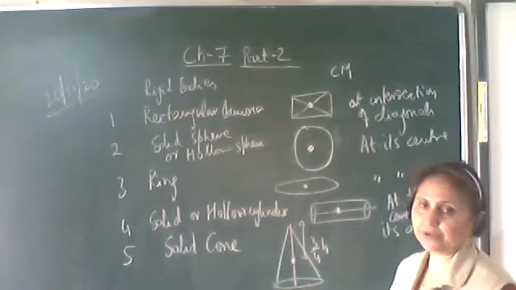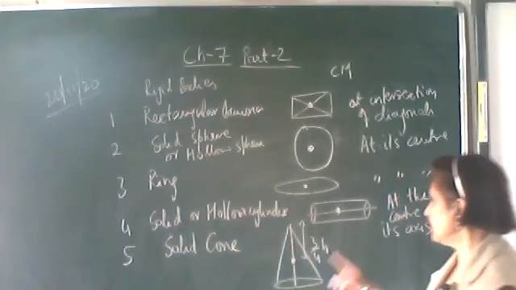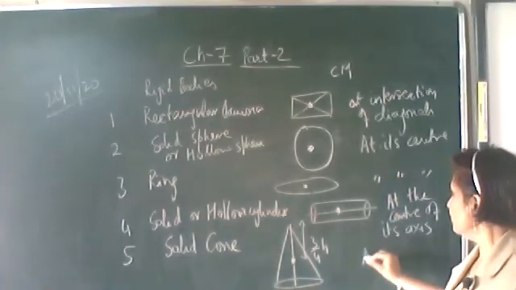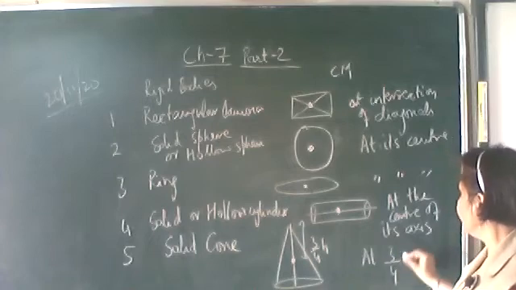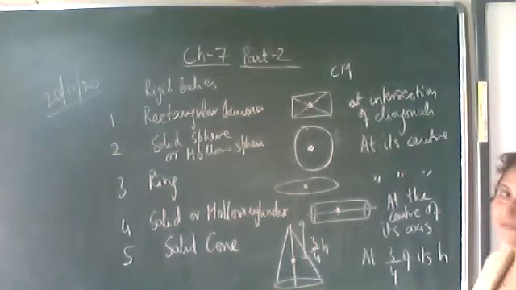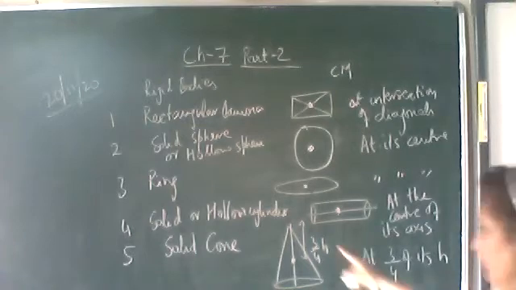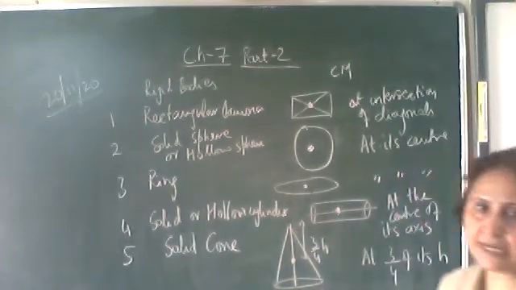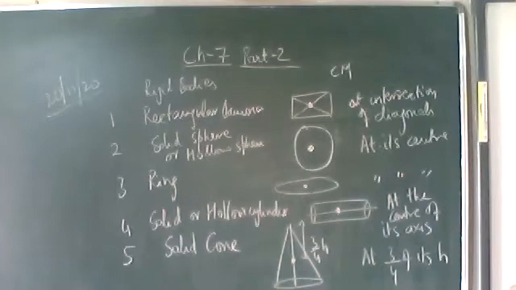At 3/4 h lies its center of mass. So at 3/4 of its height from the vertex. From the bottom it will be 1/4. So in case of a solid cone, it lies at 3/4 of its height from the vertex.